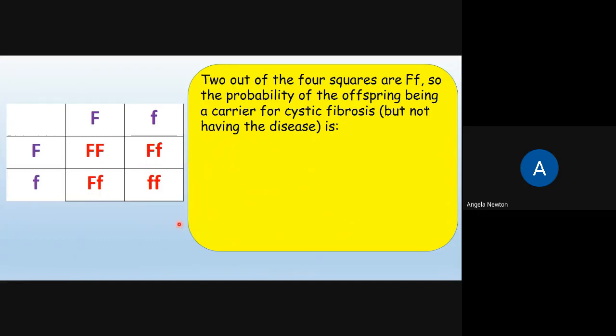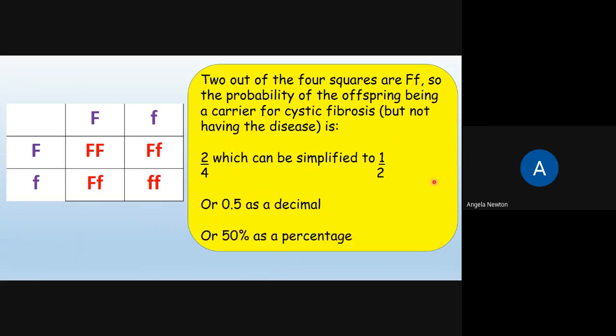So the probability of the offspring being a carrier for cystic fibrosis, but not actually having the disorder, is 2 out of 4, which can be simplified to 1 over 2, or a half, or 0.5 as a decimal, or 50% as a percentage.